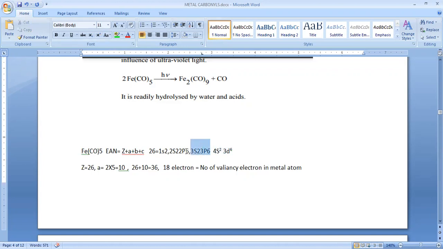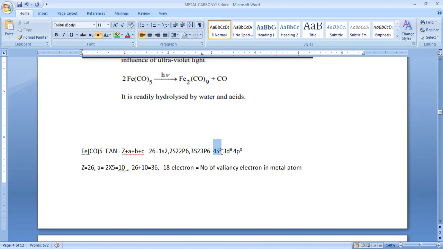Up to now we have 18 electrons, but we cannot say these are valence electrons. What are valence electrons? The electrons present in the outermost shell. And apart from that, 4p has 0, so the 4p orbital doesn't have any electrons.